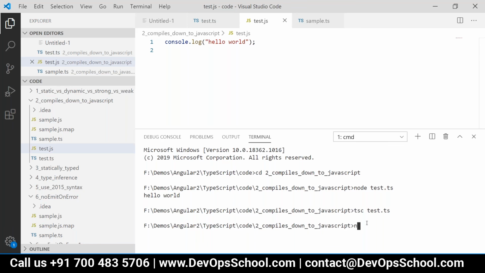And then I can run this file, node test.js. In earlier Node versions, it used to give an error for TS files and ran only .js files. But the latest version is transpiling and running the file.